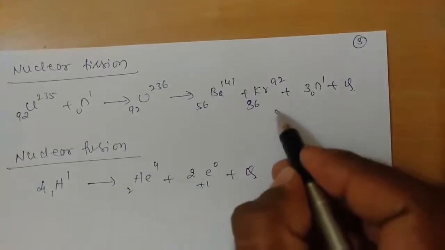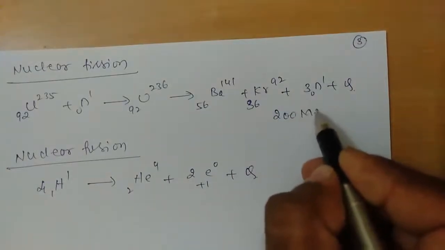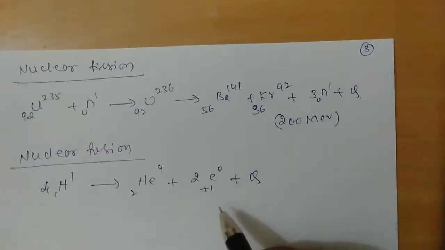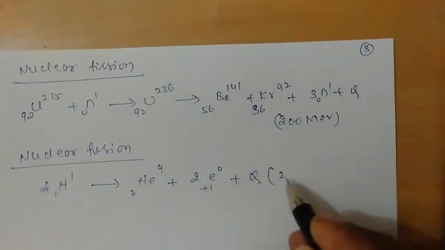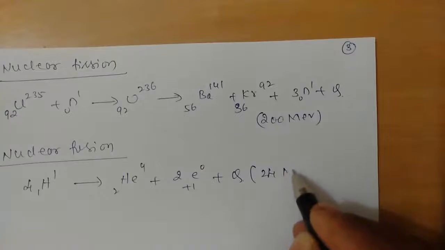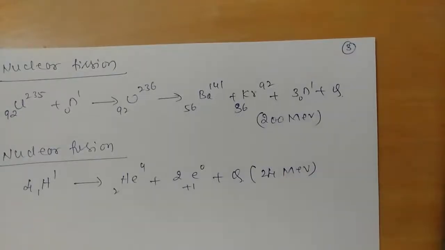Approximately 20 to 24 mega electron volts of energy will be released during the nuclear fusion reaction.